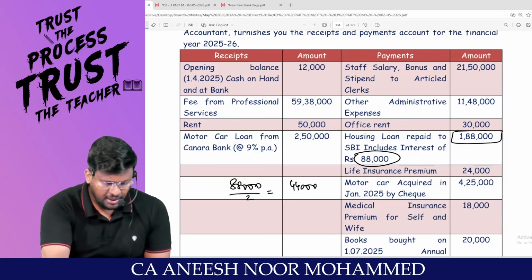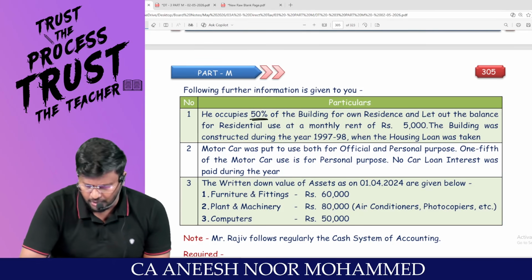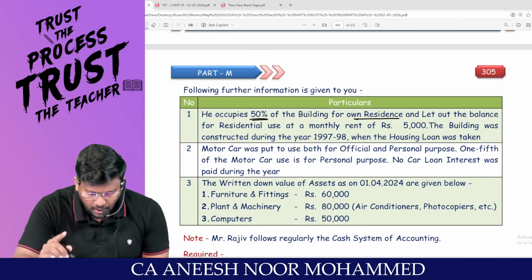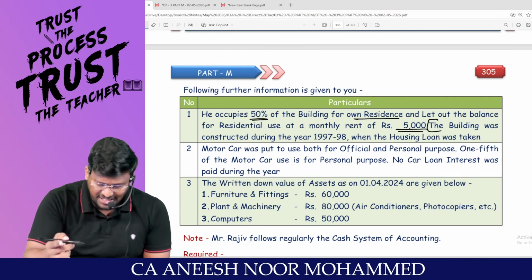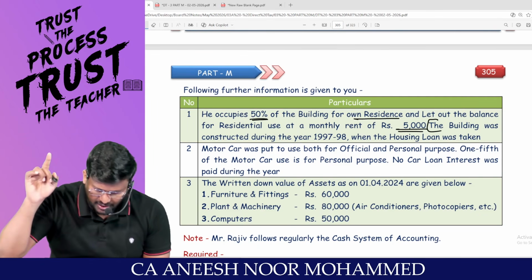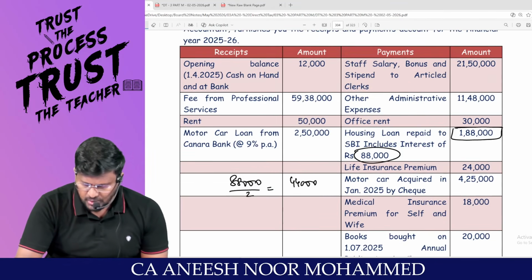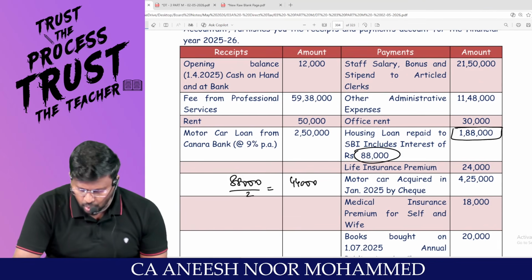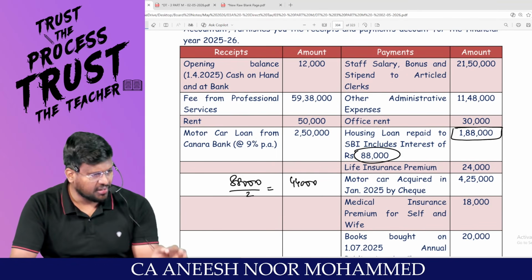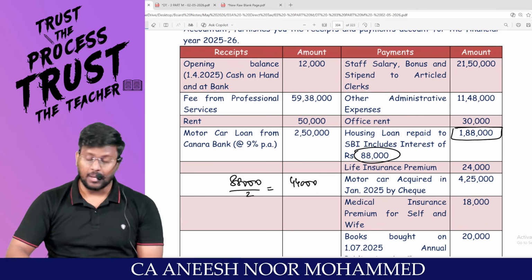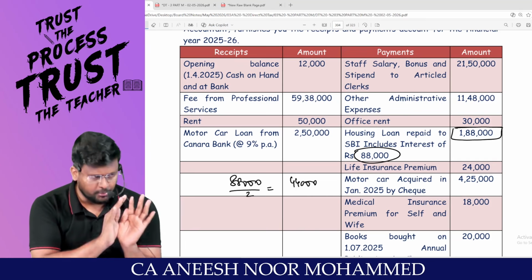Am I right, sir? And go and read the conditions, my dear lovable students. He occupies 50% of the building for own residence and lets out the balance for residential use at a monthly rent of 5,000. The building was constructed during 1997-1998 when the housing loan was taken. So, housing loan repaid to SBI includes interest of 88,000. Out of 88,000, 50% of the interest is attributable to self-occupied portion. Am I right? Since assessee is traveling through the optional tax regime only, is entitled to claim 24B.